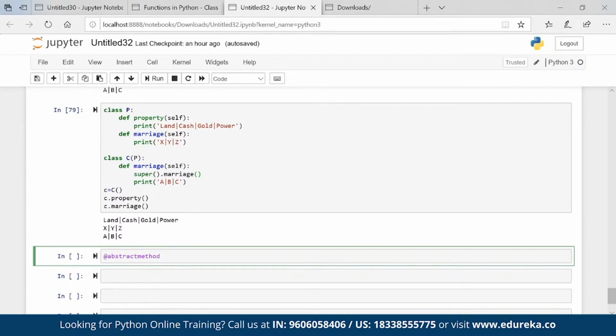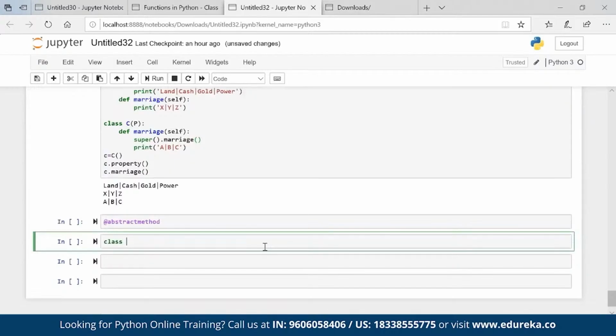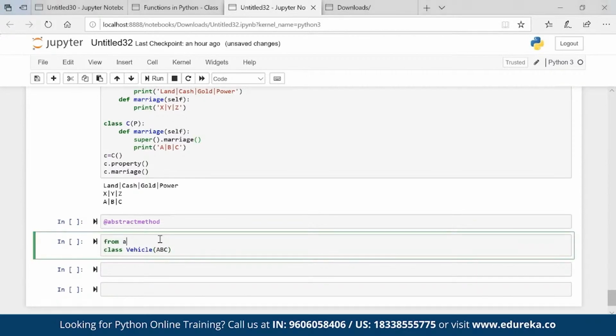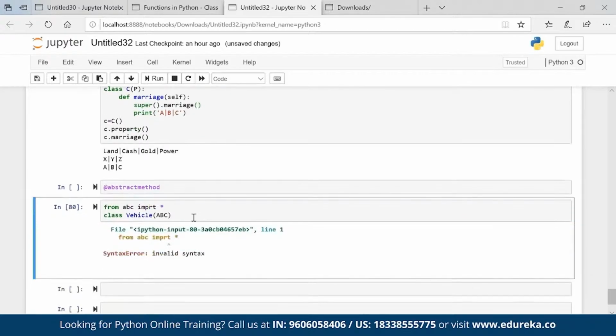Let's say there is a class called Vehicle. Obviously I have to call the ABC module if I want to use the abstract method, and to call ABC you have to write from abc import star. Okay, obviously a syntax error will come, I'll just clean that.